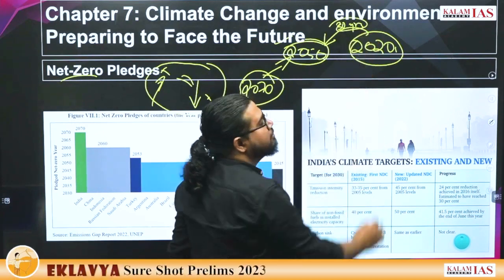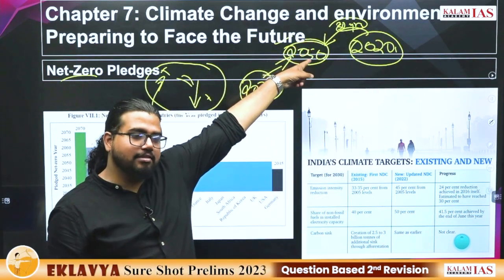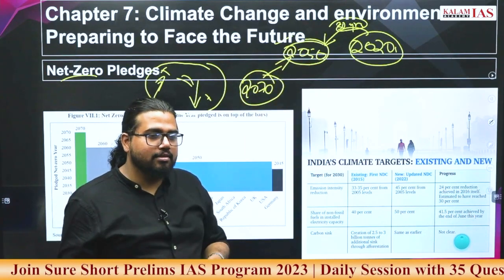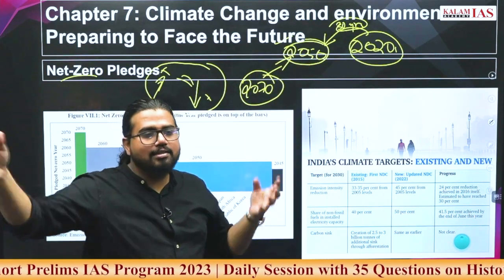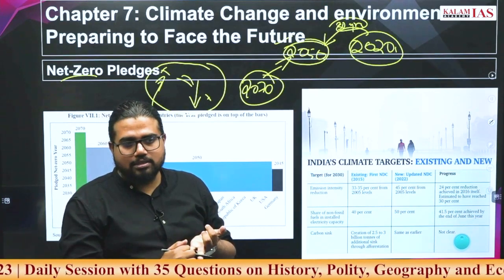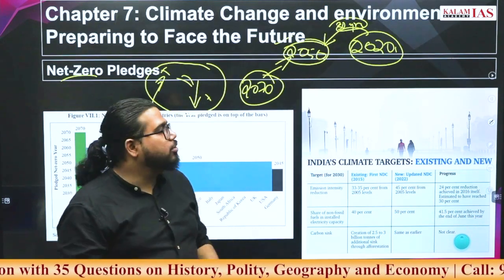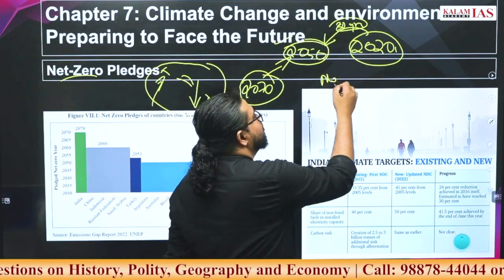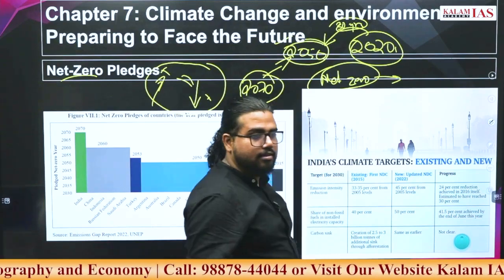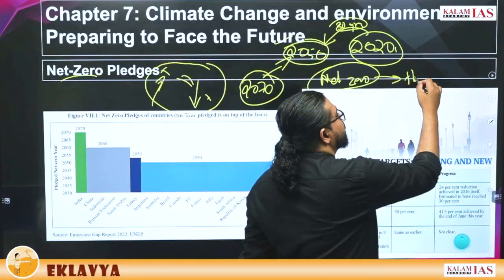Now, if you are not achieving, we will have to wait 30 years to see whether the country is achieving or not. So it's a very long-term target that doesn't make so much sense. That was one argument. One more argument was that it is not the net zero that exactly matters, but how you reach the net zero.